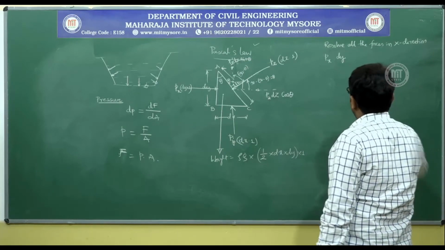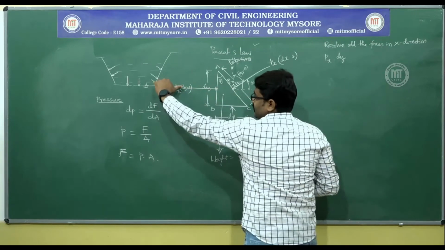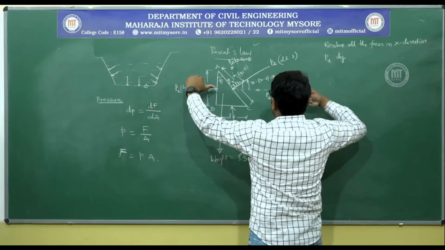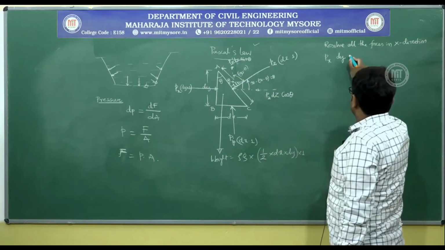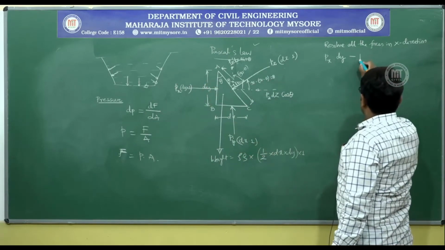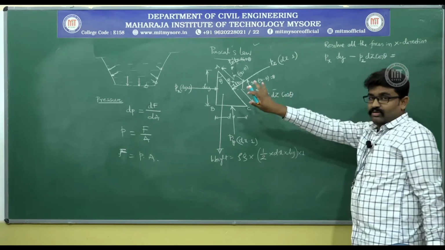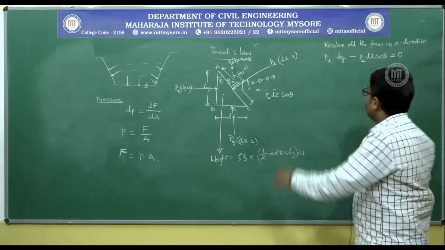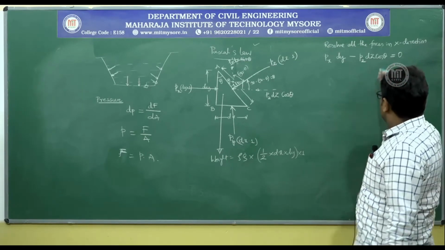Now, you can get to know what other thing you have in x direction. Now, Px dy is acting in the positive horizontal direction, whereas Pz dz cos theta is coming in the negative x direction. So, this is nothing but Px dy in the positive x direction, Pz dz cos theta is in the negative direction. Those are the only two forces in x direction. Resolving all the forces in x direction, you must have Px dy minus Pz dz cos theta is equal to 0. But what is cos theta?